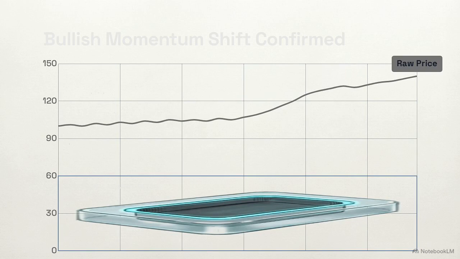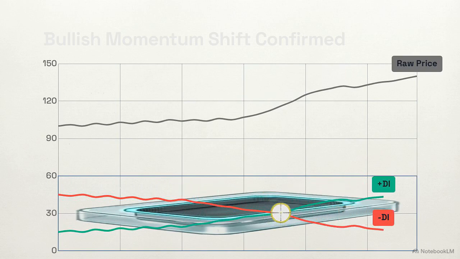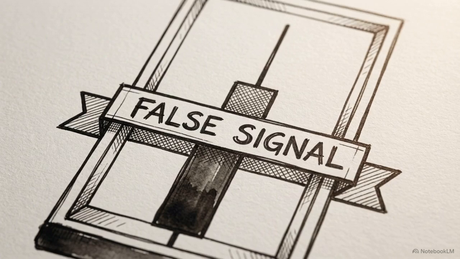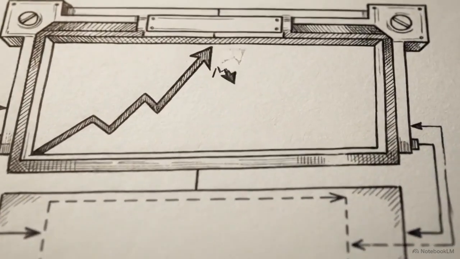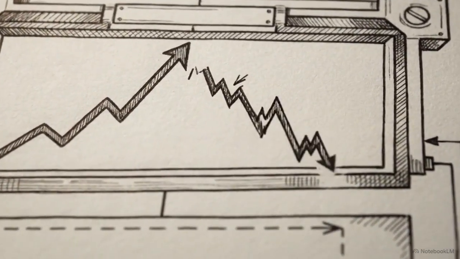Before a system can trade a trend, it needs to measure baseline direction. We track this using the directional movement indicators, the positive DI and negative DI. When positive DI crosses above negative DI, it confirms momentum has shifted bullish. But relying on this crossover alone is a trap. Directional momentum indicates which way the price is drifting, but it provides zero data on the actual strength behind that move.